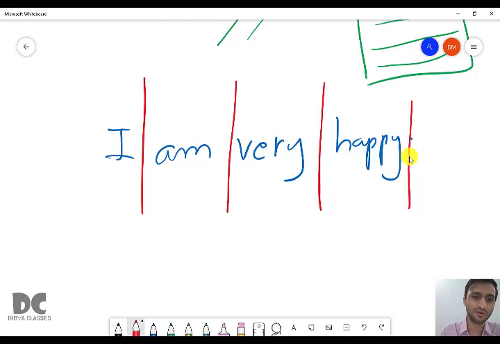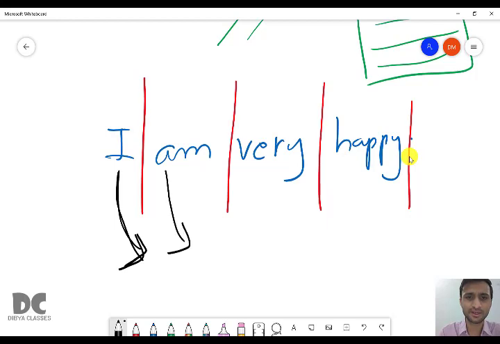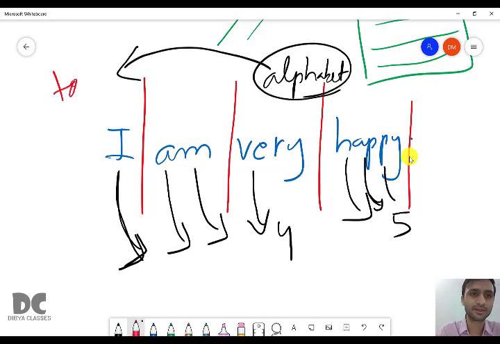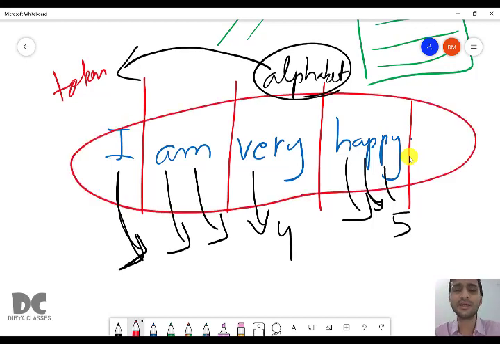Similarly, each word can be divided into letters. This word has 1 letter. This word has 2 letters. This word has 4 letters. This word has 5 letters. So here we can say the smallest thing is the alphabet. The alphabet is a token, because a sentence was made up of words, but the words were made up of alphabets. So can the alphabets be divided again? No. The alphabet is the smallest thing through which the sentence was created. So this smallest thing is called a token. Here the alphabet is the token.